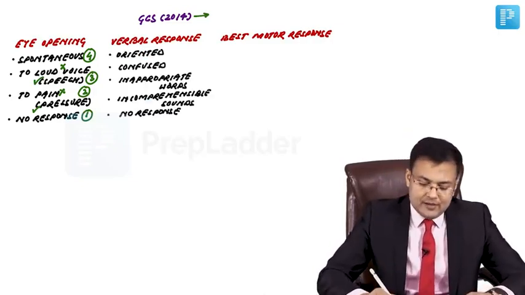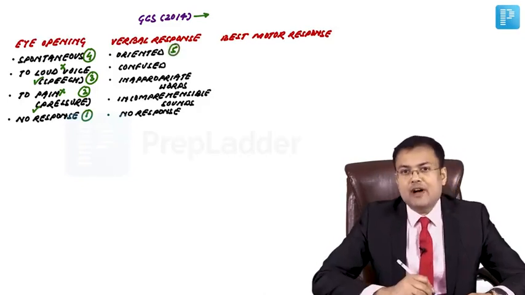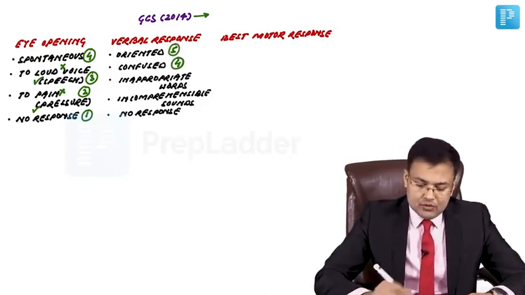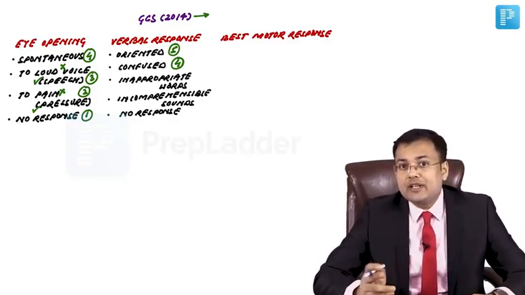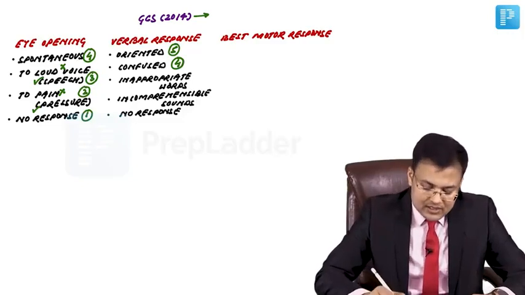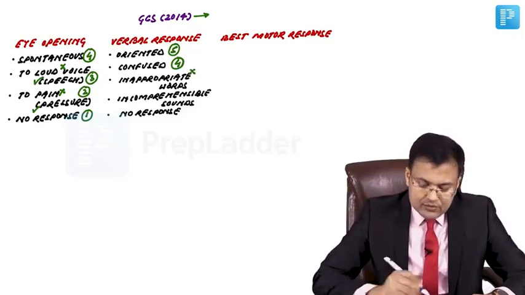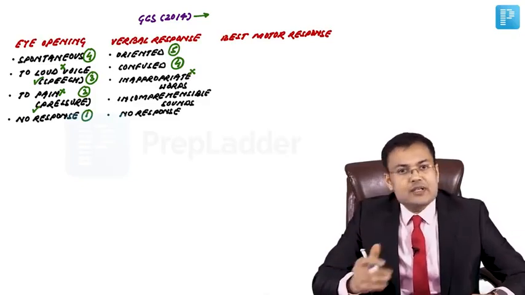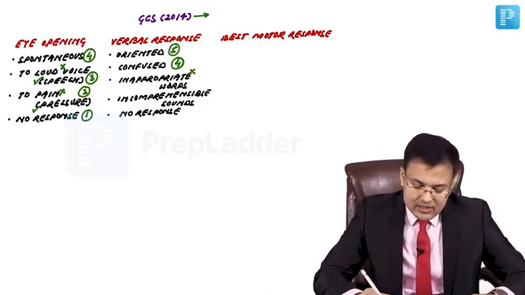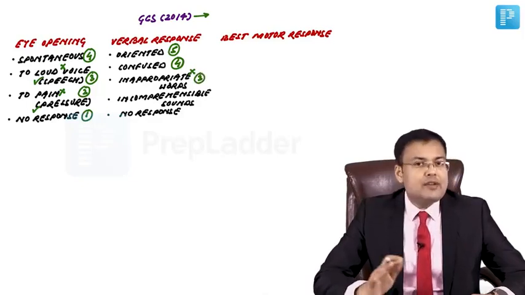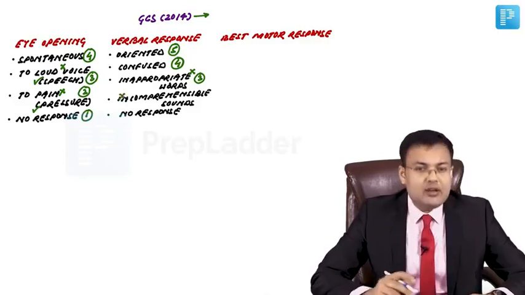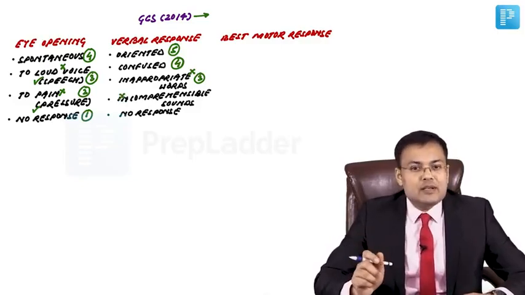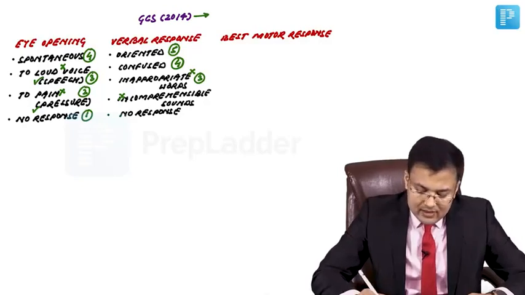The verbal response. If patient is oriented, score is 5. Patient is confused, score is 4. If patient is speaking inappropriate words, initially inappropriate word was mentioned, but in GCS 2014 this term is removed. So only words is mentioned. The score is 3. Previously, incomprehensible sound was mentioned. In 2014, the term incomprehensible is removed. So only sounds are there. Score is 2. And if there is no response, it's 1.